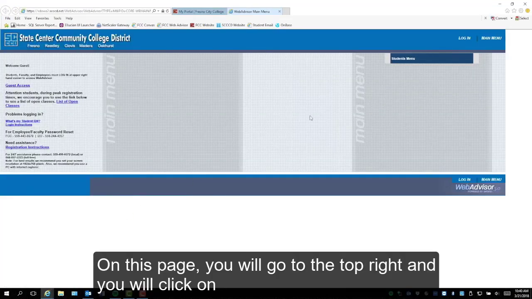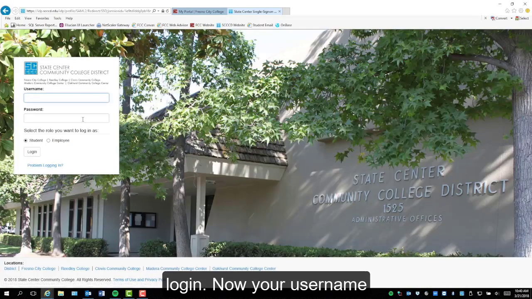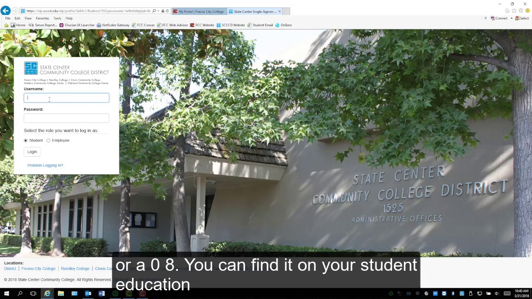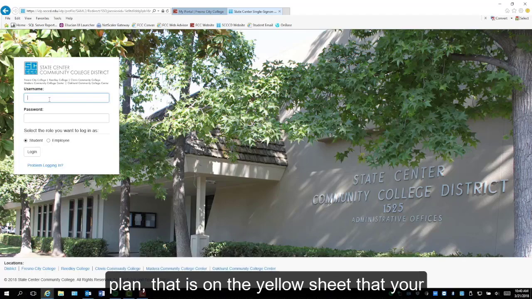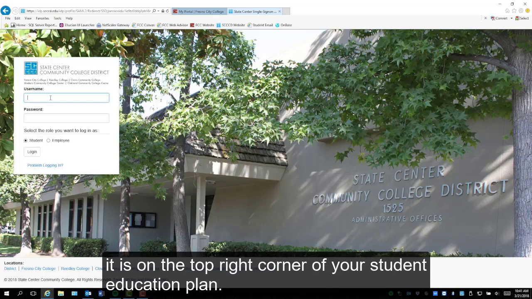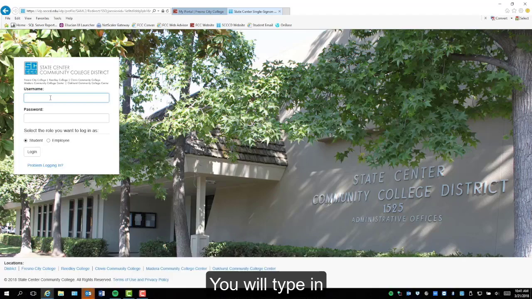On this page, you will go to the top right, you will click on Log In. Now, your username for WebAdvisor is your college ID number. Should start with a 07 or a 08. You can find it on your student education plan. That is on the yellow sheet that your counselors gave to you when they listed what classes you could register for. It is on the top right corner of your student education plan.